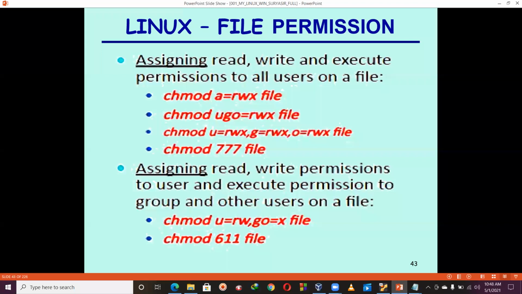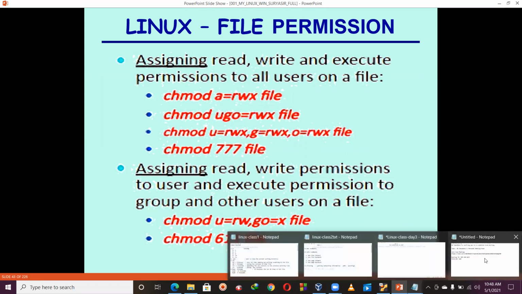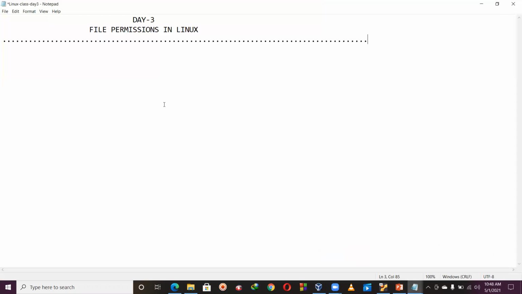So instead of this one, you can use chmod 611 file. So what do you mean by 6? Why here 1? Why here 1? Can you explain to me? chmod 611, what is the meaning of this one? I'm showing that. See here, 6. Just a minute. 611. Yes. What is the meaning of this 6?